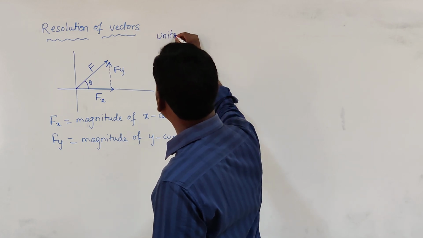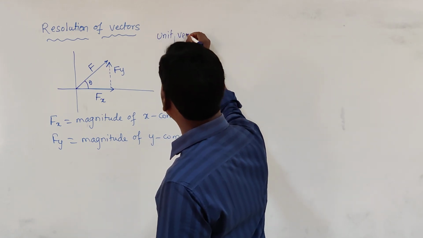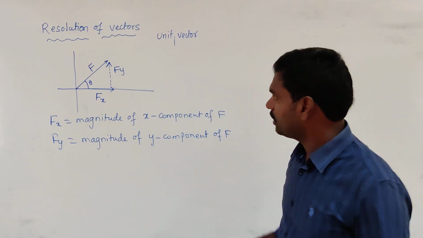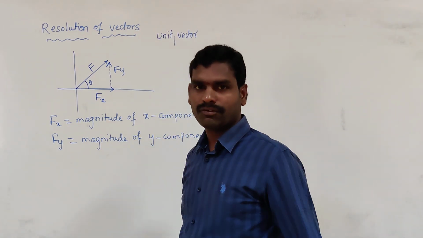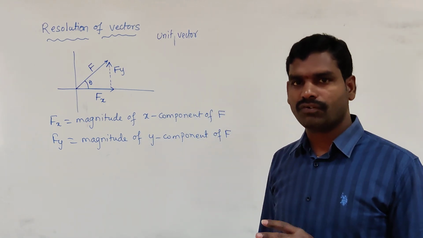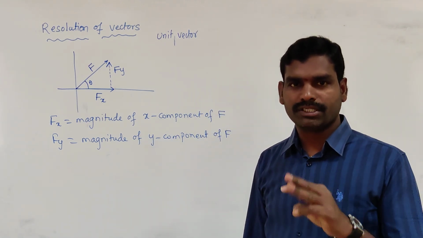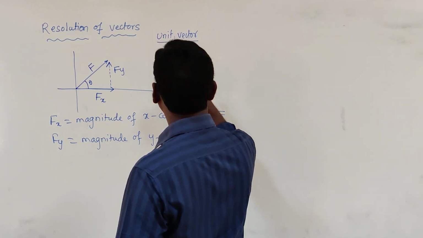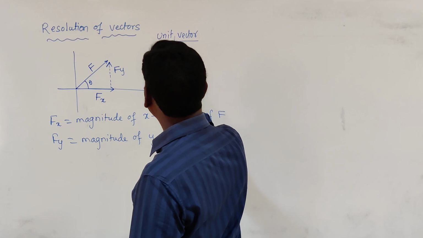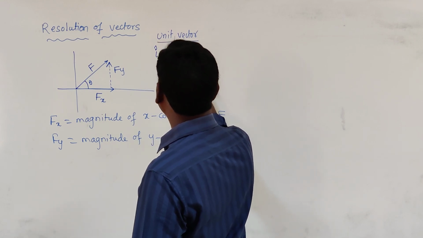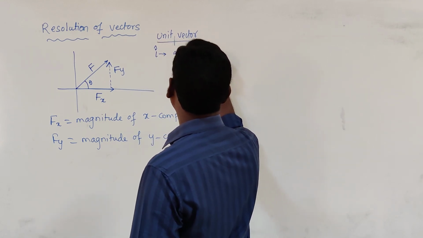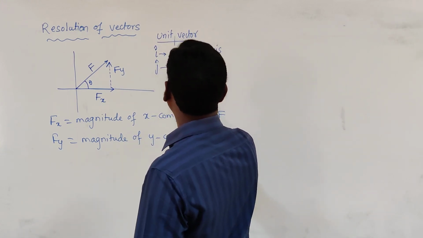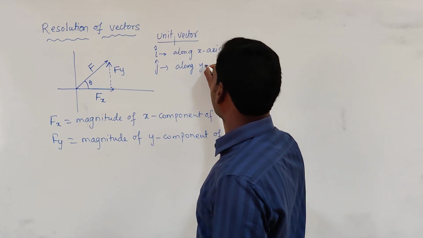Here i, j, k are unit vectors along the x, y, z axes respectively. A unit vector has magnitude equal to 1, and its main purpose is to indicate the direction of a vector. Here i is a unit vector along the x axis and j is a unit vector along the y axis.